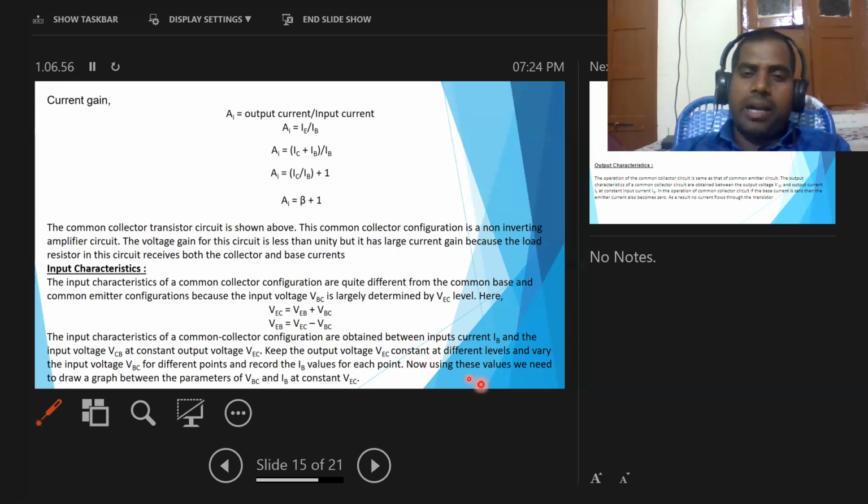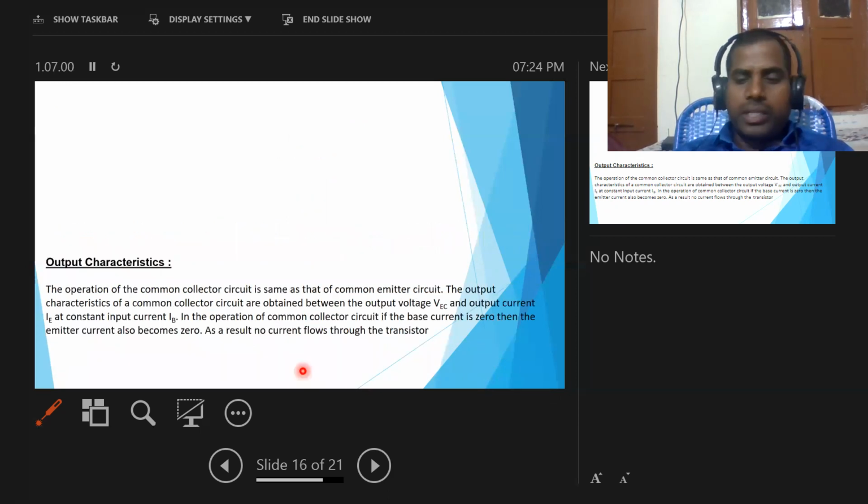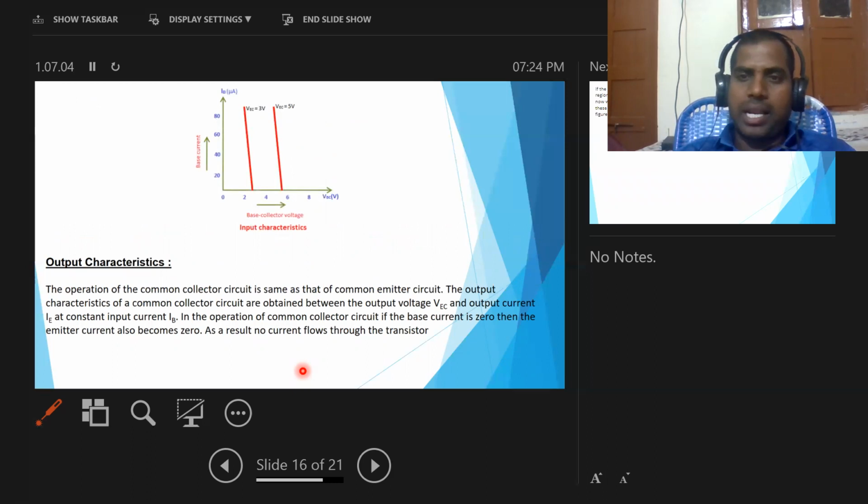Then we can draw a graph between input voltage and input current, and that graph gives the input characteristics of a common collector configuration.